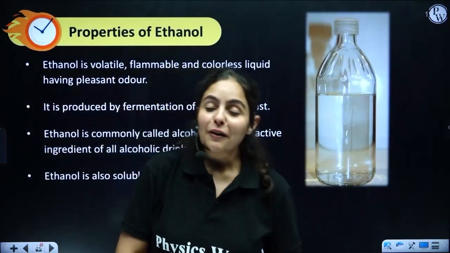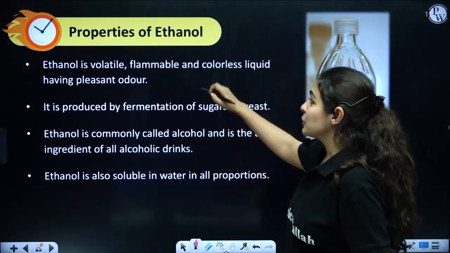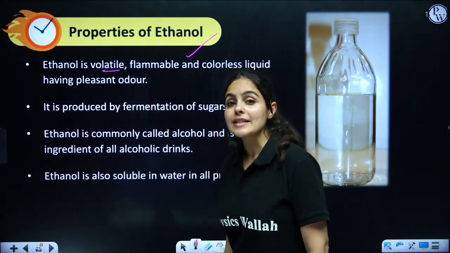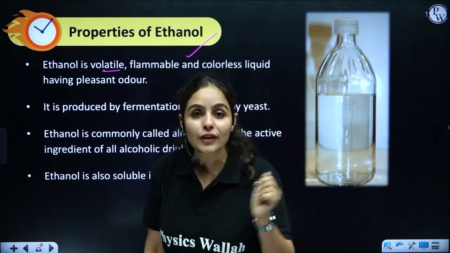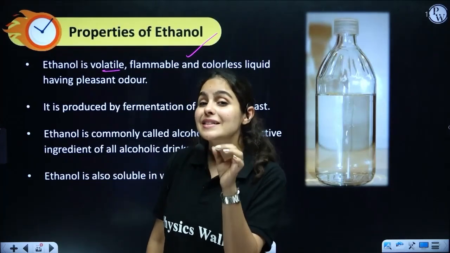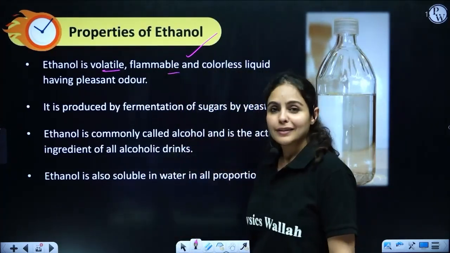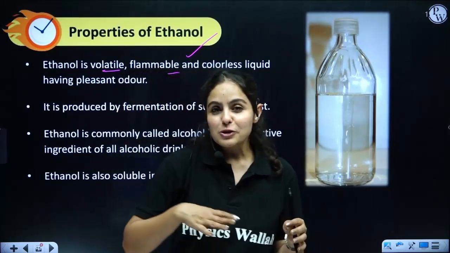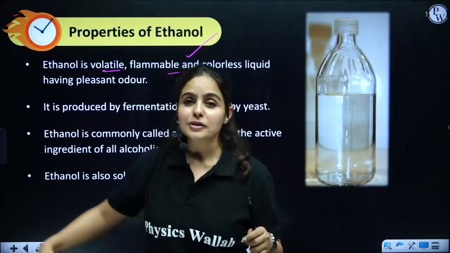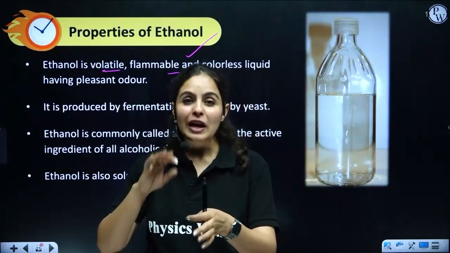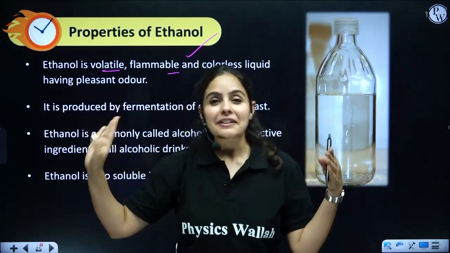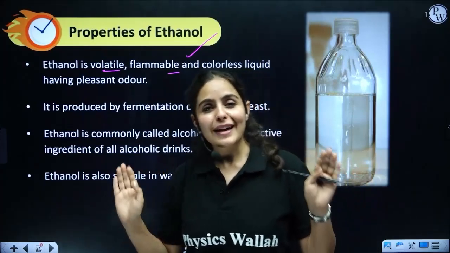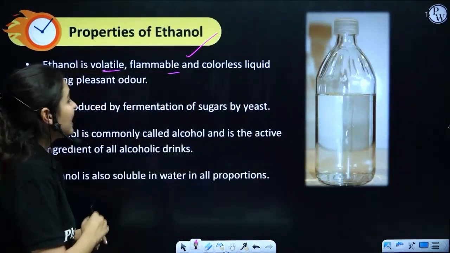Okay. Now, as we are talking more about ethanol, let's learn more about its physical properties. What are the physical properties of ethanol? They are volatile, which means they can evaporate very easily. So ethanol is volatile in nature. Flammable. Absolutely. In cheesy Bollywood movies, if you've seen, there is a song going and on the bar counter somebody spills the alcohol, they put fire, and they start dancing. Have you seen such cheesy Bollywood movies? Yeah. So everyone knows that alcohol is flammable.